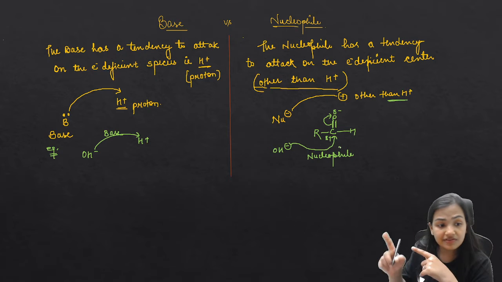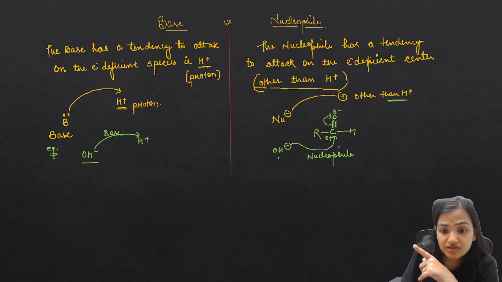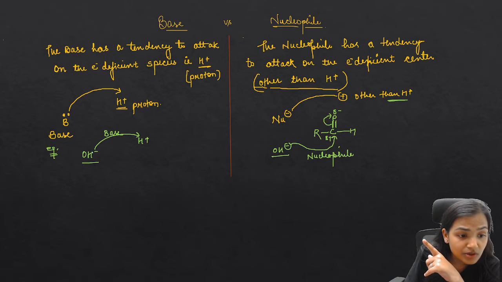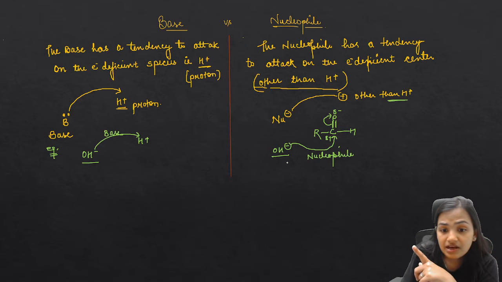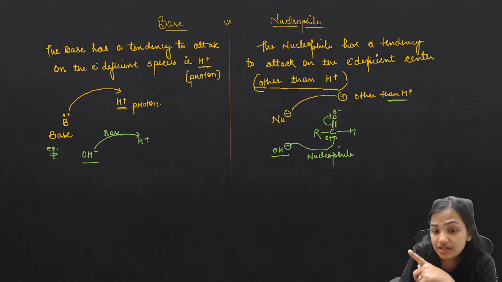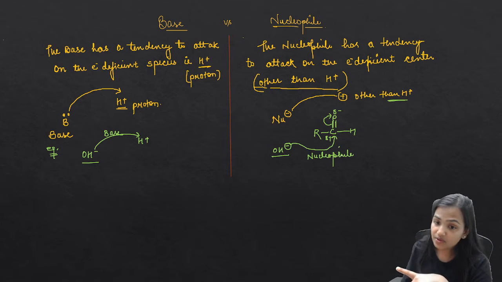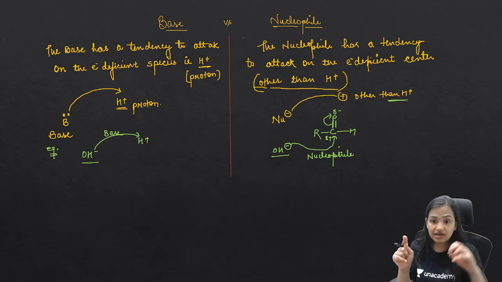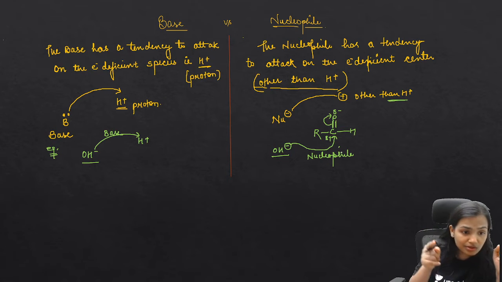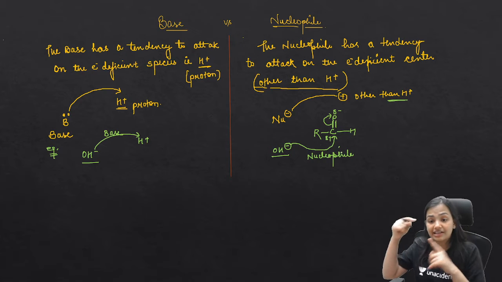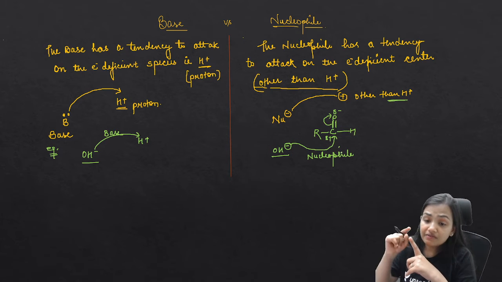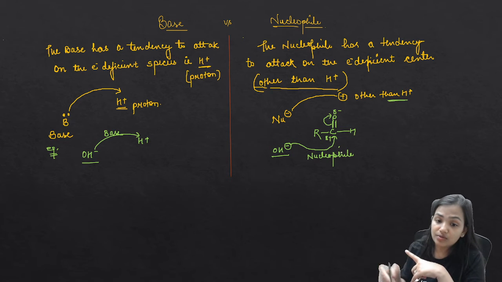So are you getting the difference? This is also OH negative, this is also OH negative. When will you call your OH negative a base, and when will you call your OH negative a nucleophile? If it is accepting a proton, it will be a base, but if it is attacking over any carbon with a positive charge, then it is a nucleophile.